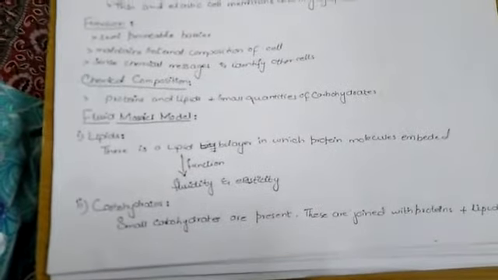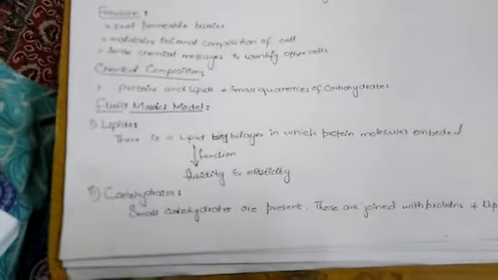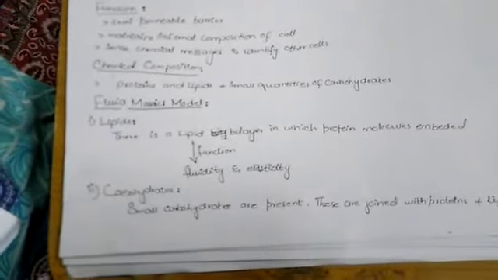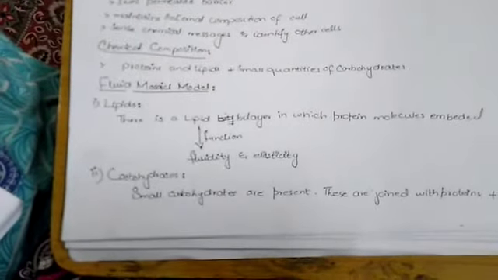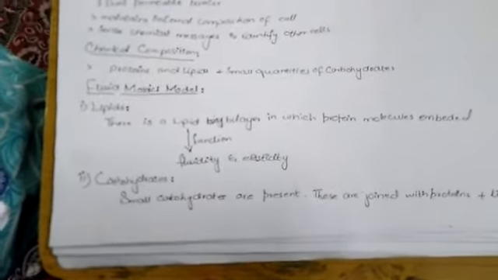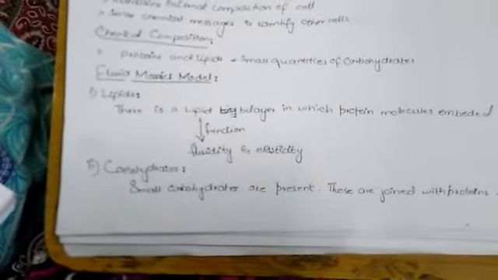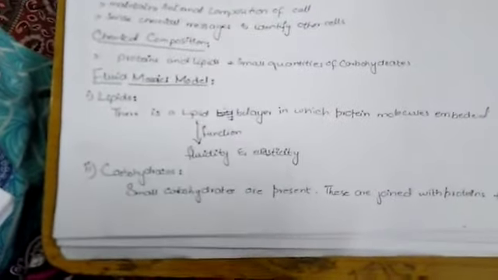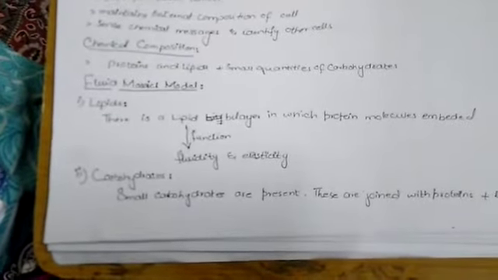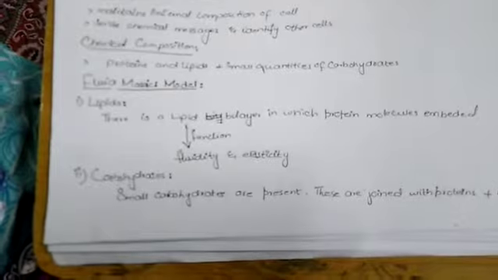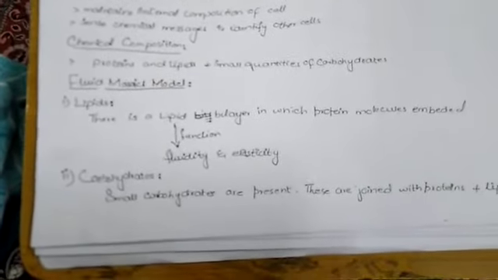Then we have chemical composition of cell membrane, meaning the cell membrane is composed of proteins and lipids in large amounts and carbohydrates in small quantities. Electron microscopic examination of cell membranes has led to the development of the fluid mosaic model of cell membrane.